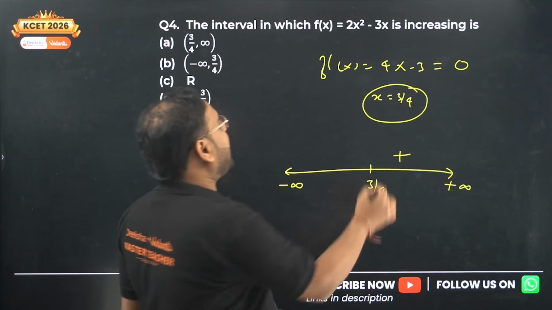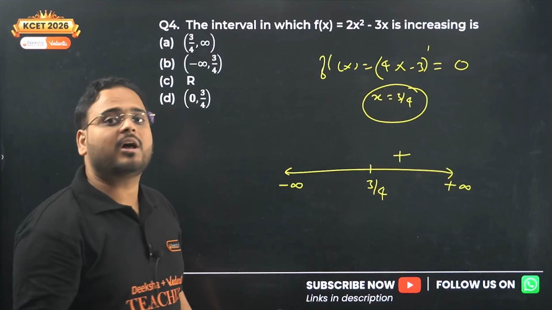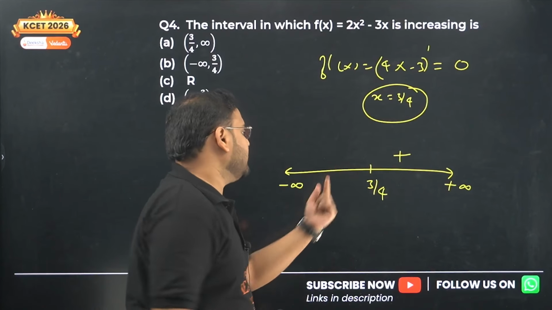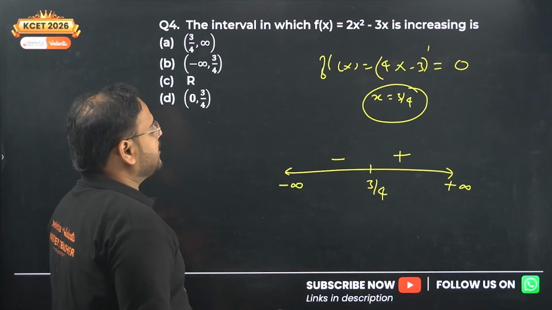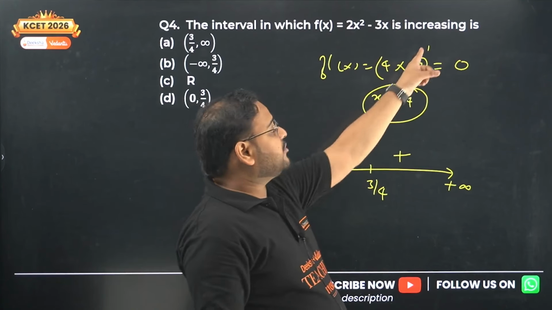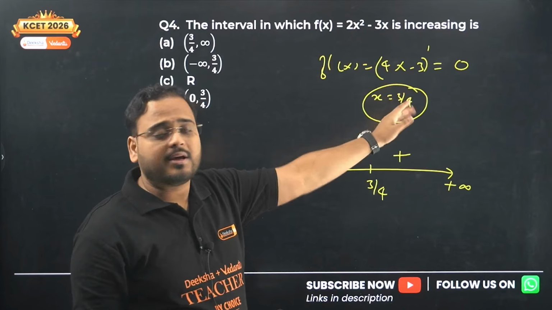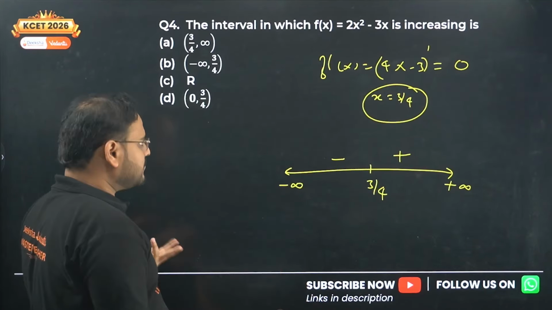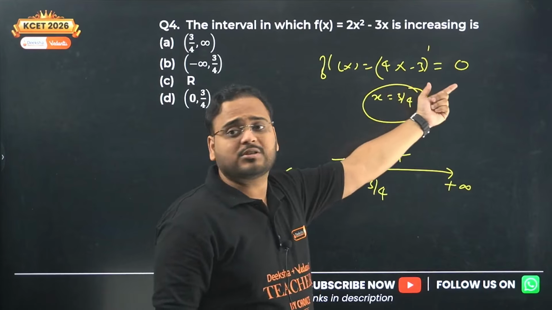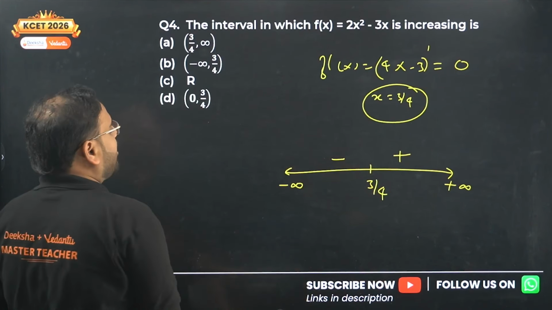Now, the power of the factor is 1. The power of the factor is only 1. Is 1 odd? Yes. Then the sign will change, plus to minus. Now you check. If it was (4x minus 3) the whole square, then it would happen only plus and plus. If it is a whole square, it will always be positive. That's why plus and plus. Getting it? Yes. Okay. So we have plus and minus.